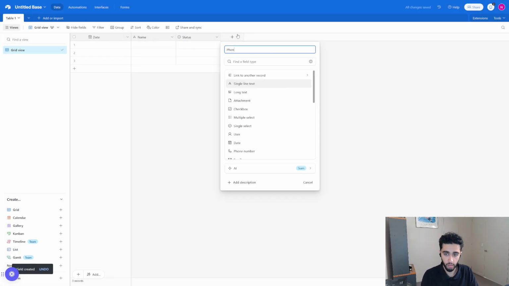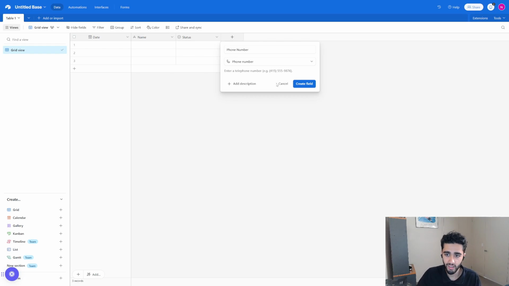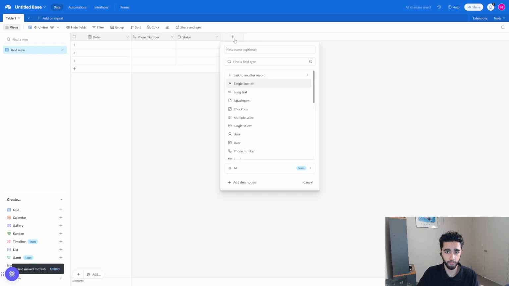Next, we want to add a phone number, right? Because we're going to be calling these leads. We're going to need a phone number slot to actually do that. So we're going to create a phone number slot. I like to put this here. The name actually is not that important. We don't really care about their names. We're just looking for the phone number and looking for the status of the call.